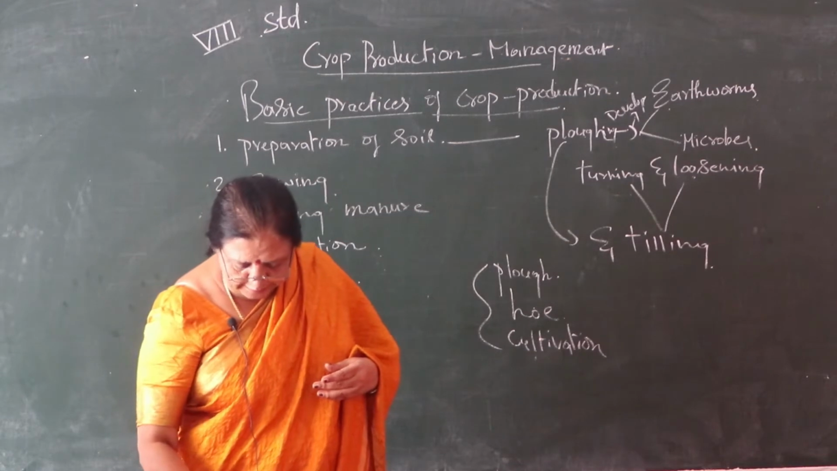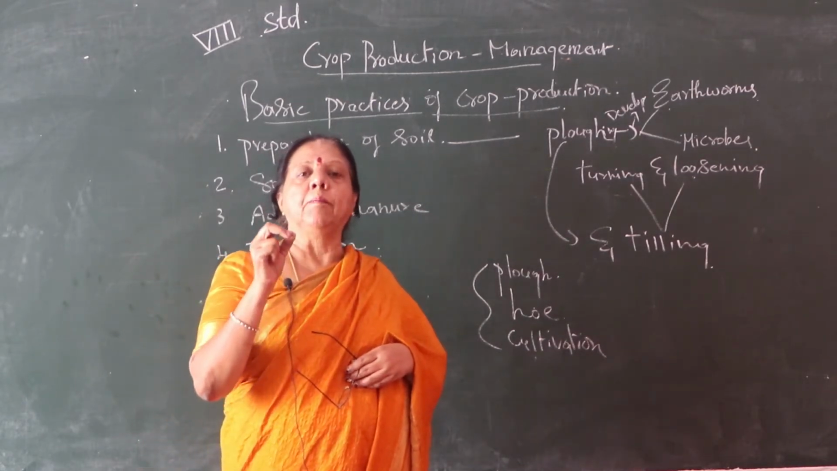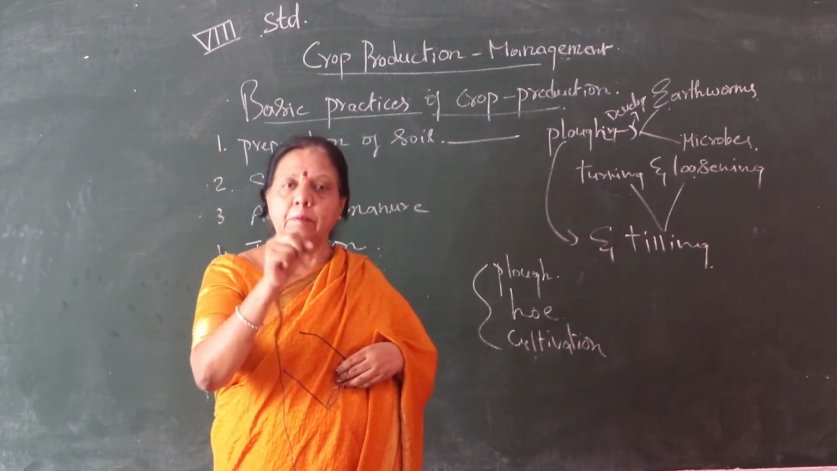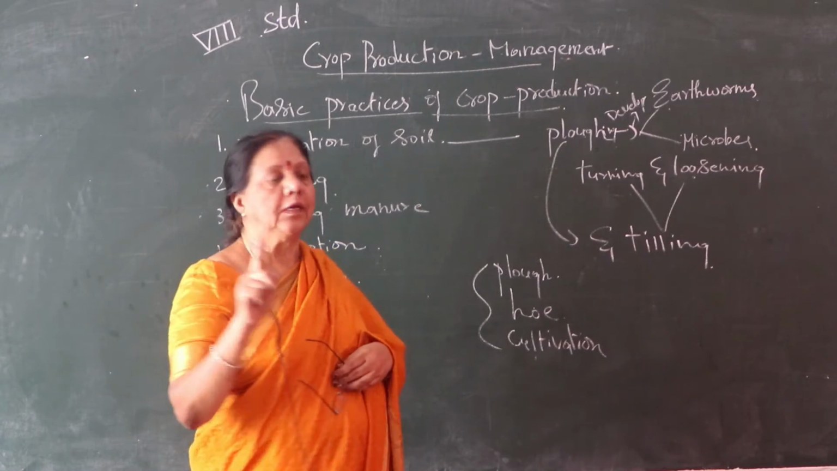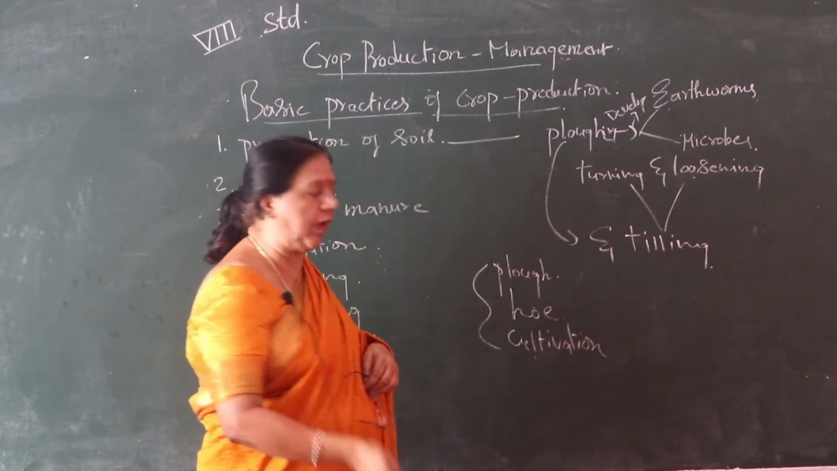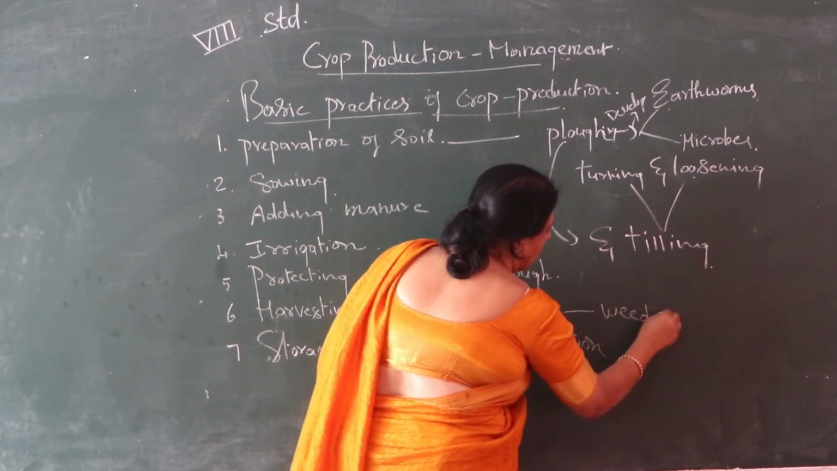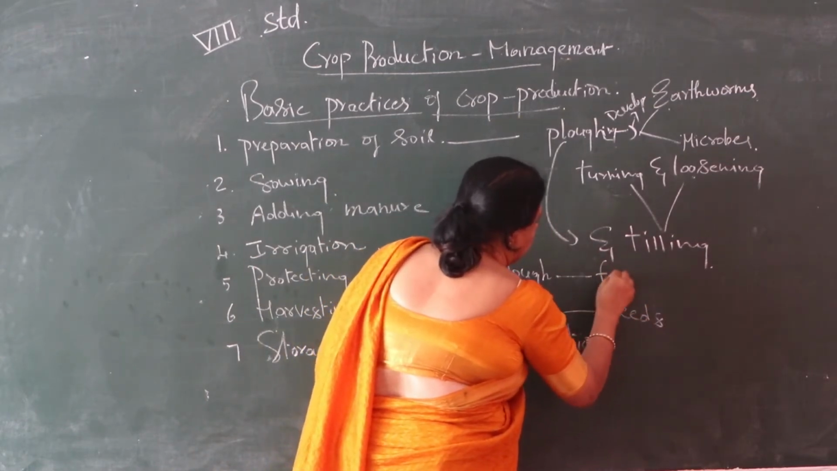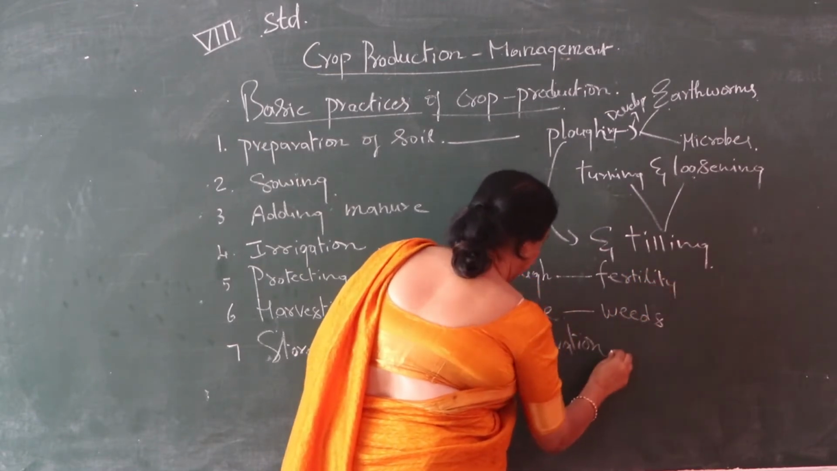So the next one is hoe. Hoe means it is a simple device. Unnecessary plants are growing in between the crops. We remove those. That process is called hoeing. Unnecessary plants we call weeds. This is about fertility, children, following the fertility.